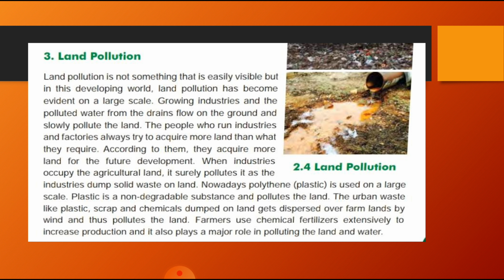Why? The growing industries and the polluted water from the drains flow on the ground, and slowly they pollute what? The land. The people who run industries and factories always try to acquire more land than they require. The water from the industries and the gutters in the urban areas is released on the land only, and because of this the land becomes polluted.